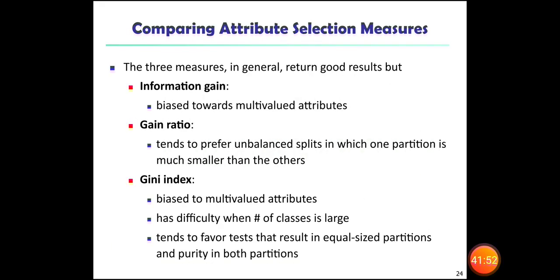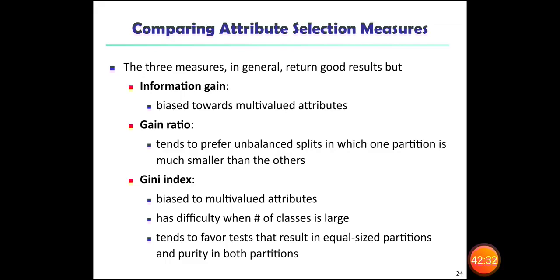So comparing attribute selection methods, there are 3 methods in general that return good results: information gain, gain ratio, and Gini index. Information gain is biased towards multivalued attributes. This is information gain. Gain ratio tends to prefer unbalanced splits in which one partition is much smaller than the others. This is gain ratio.